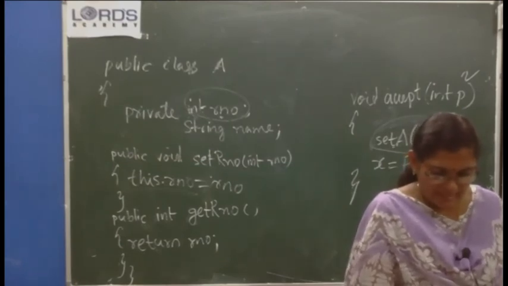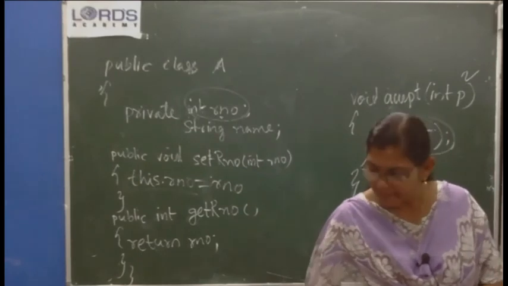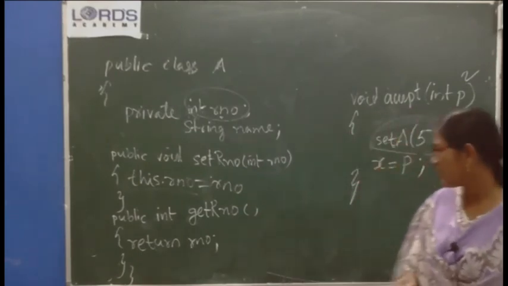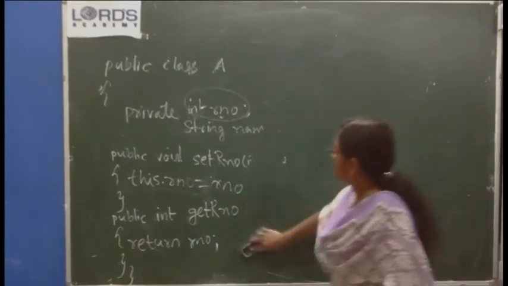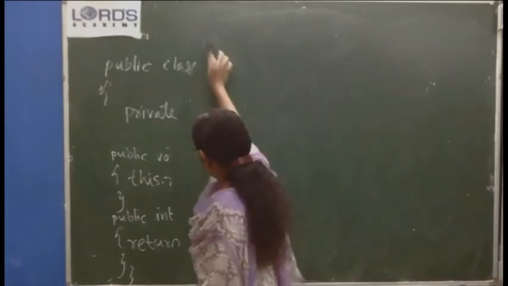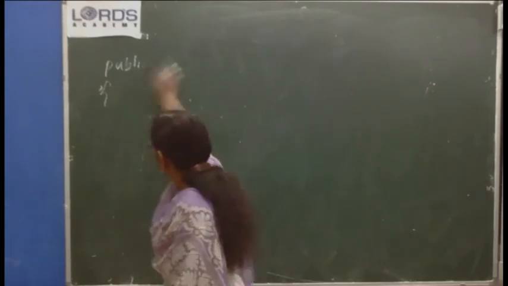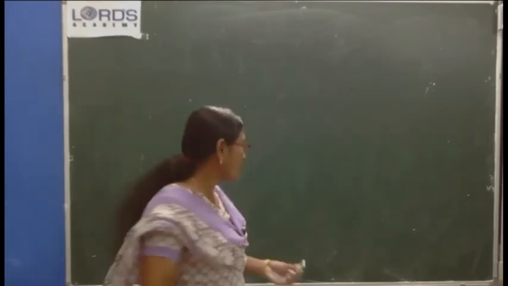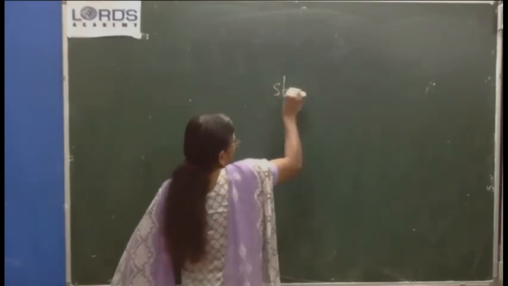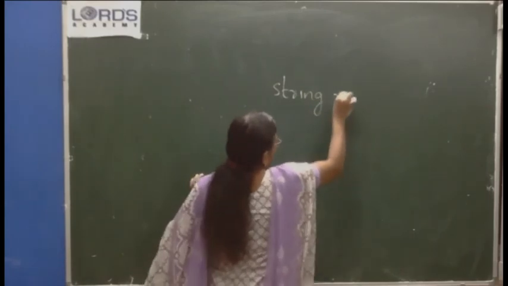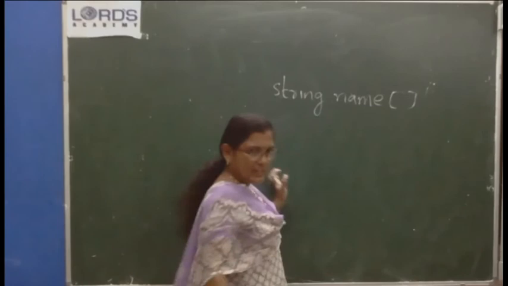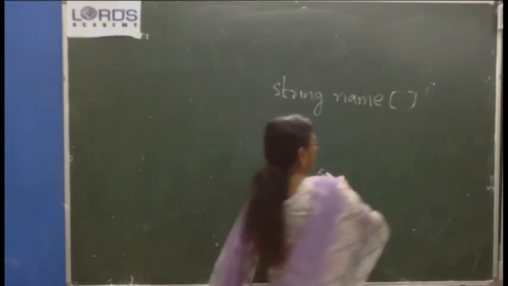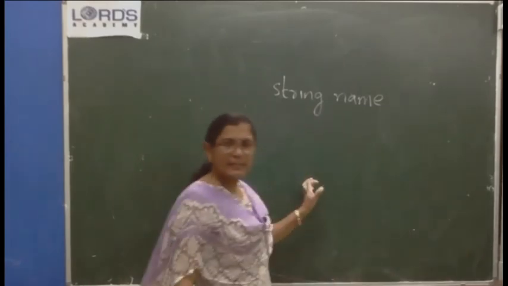Data members or instance variables are String name. That square bracket is not needed. String name, the square bracket you cut. String name only. One square bracket is given, but it's not a character array or string array. Just cut it. Okay.